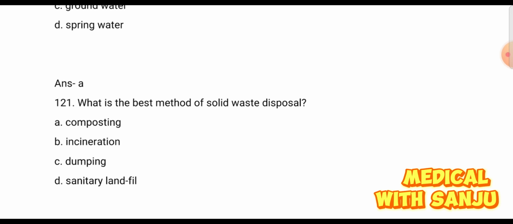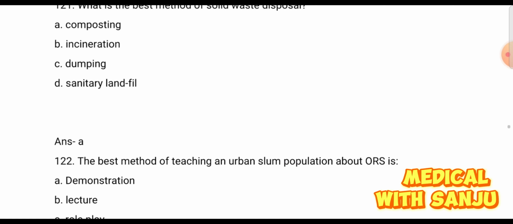Question 121. What is the best method of solid waste disposal? Option A composting, option B incineration, option C dumping, option D sanitary landfill. The best method of solid waste disposal is composting. Option A is right answer.